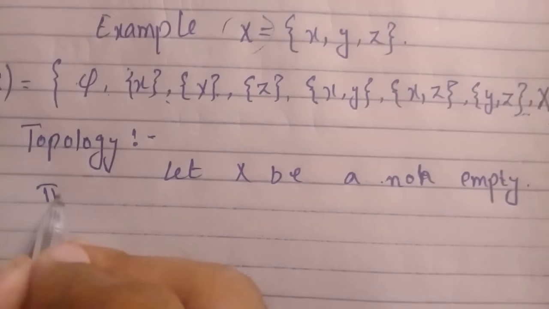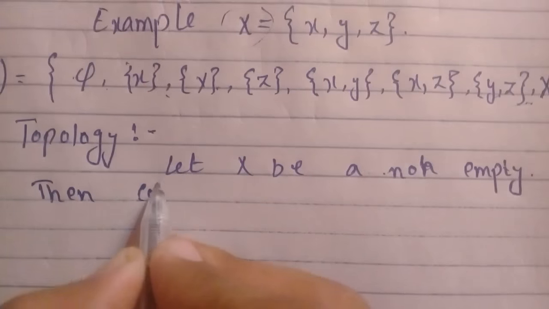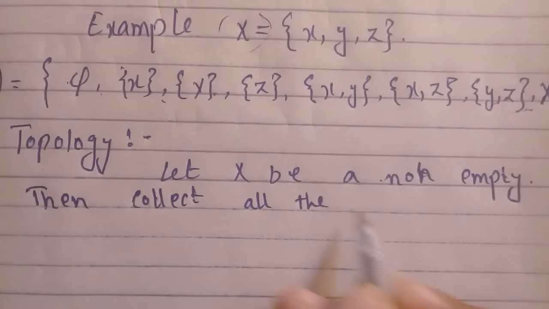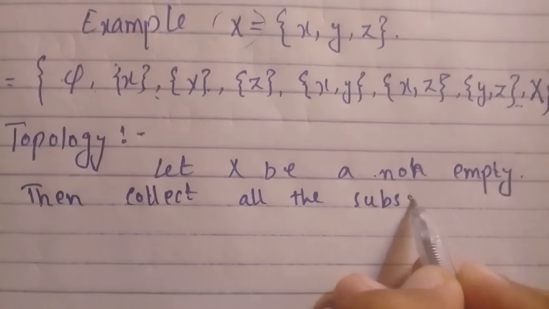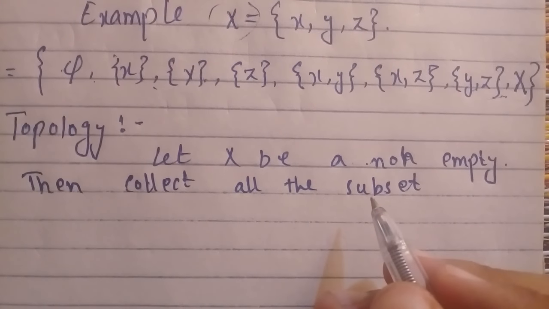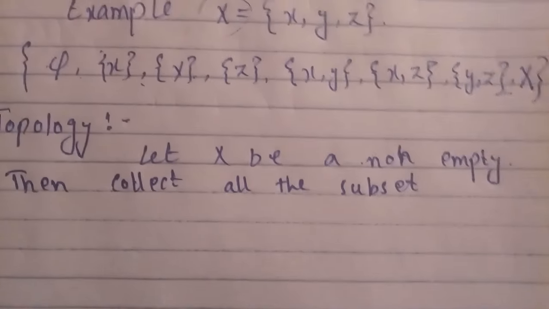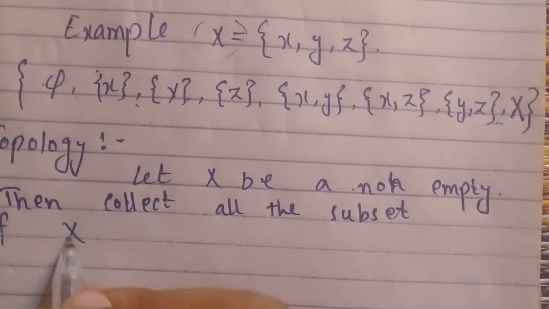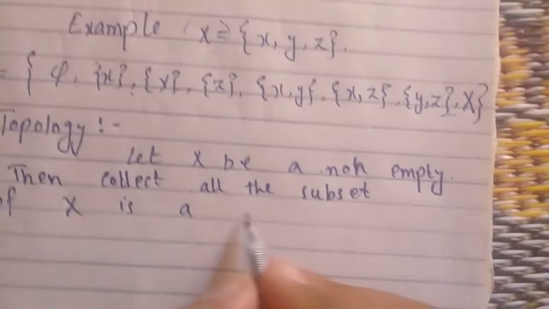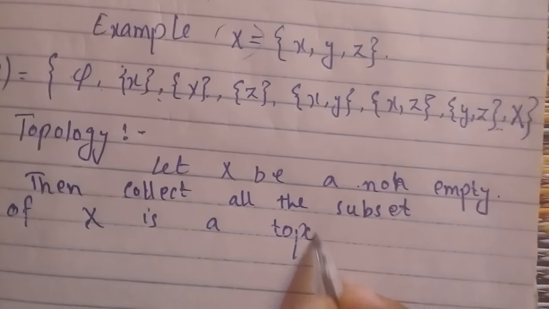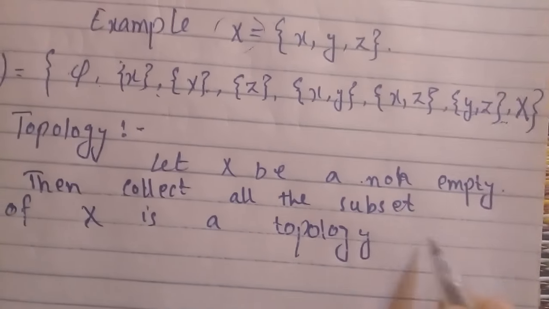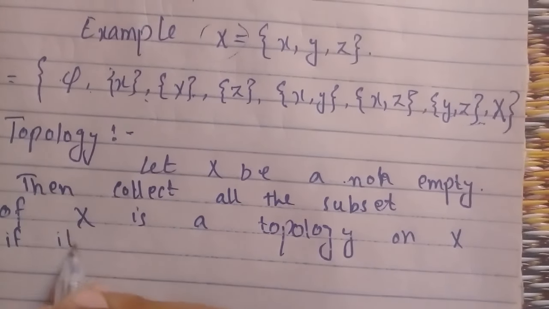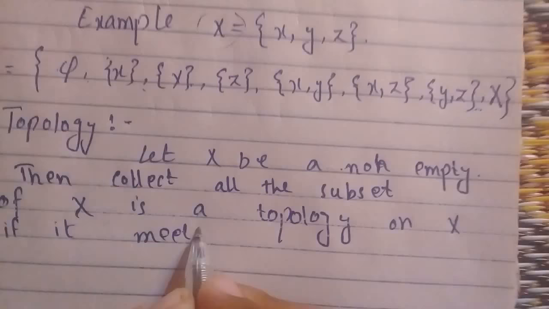Then a collection of subsets of X is a topology on X if it meets three conditions.